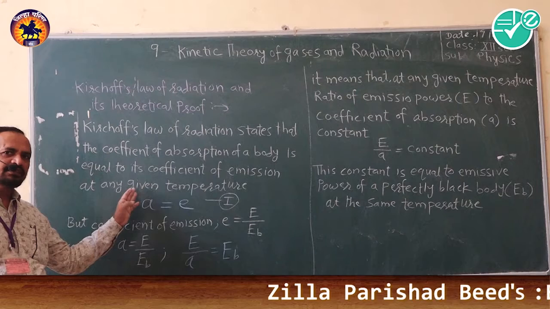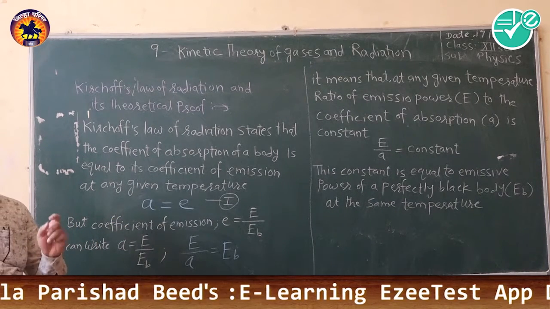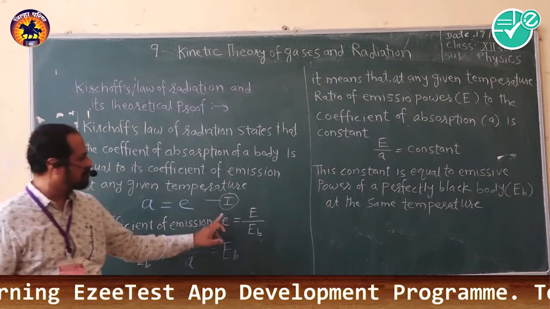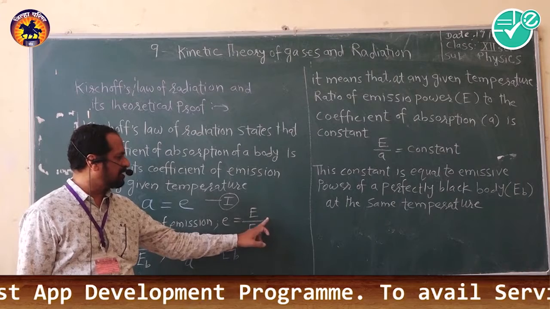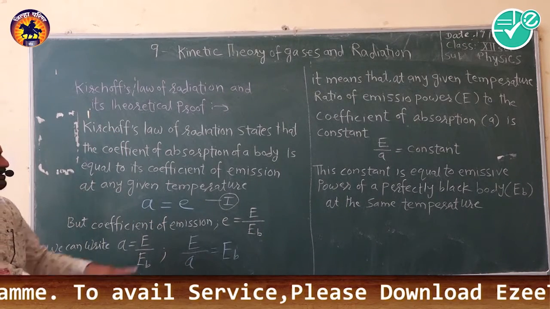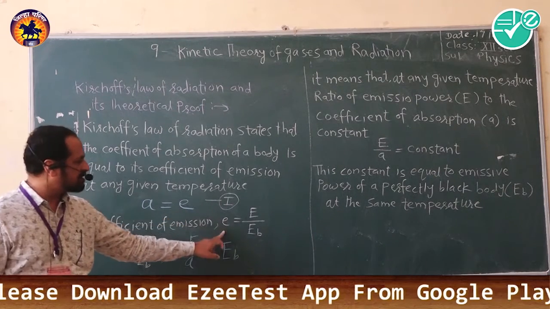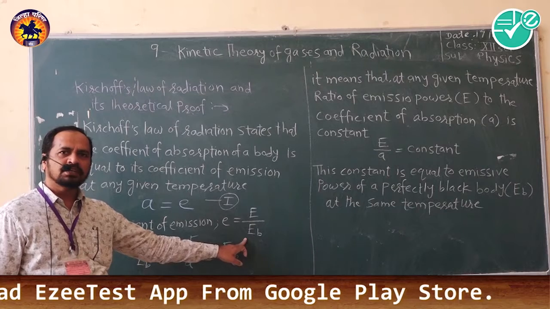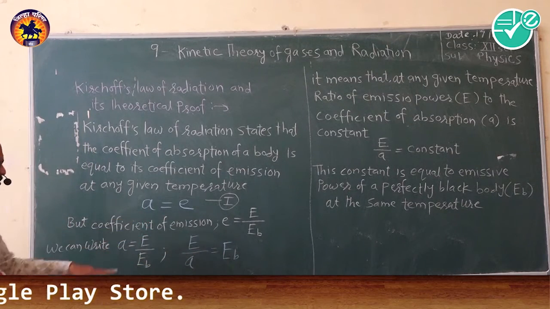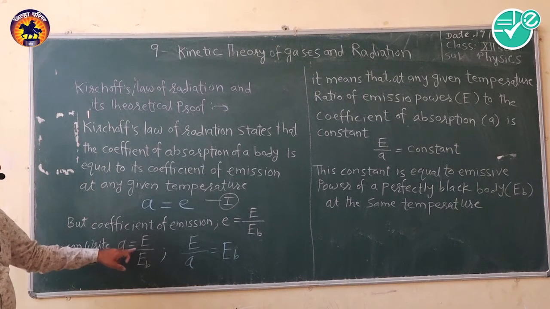Now it can be written in a different form also, as we know the coefficient of emission, that is small e, is equal to capital E upon capital EB. Now as a is equal to e, and e is equal to capital E upon capital EB, so instead of small e we can write small a. So here we can write small a is equal to E upon EB.